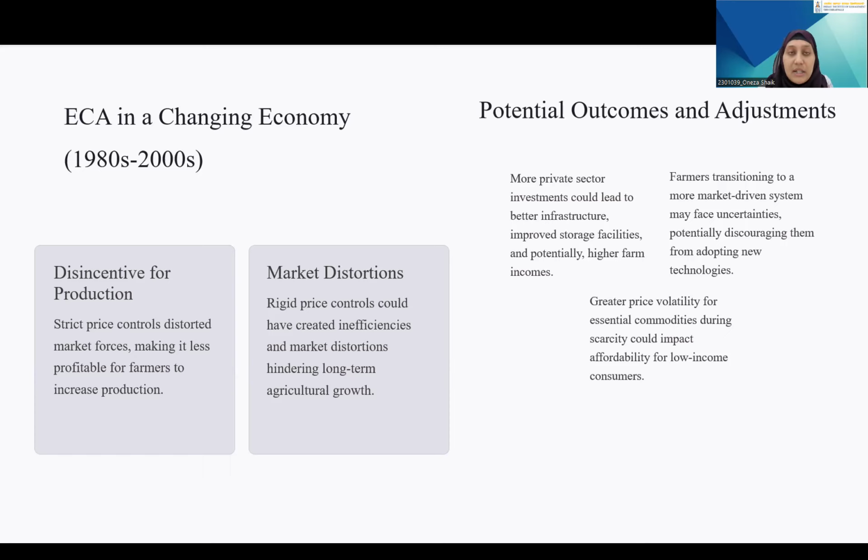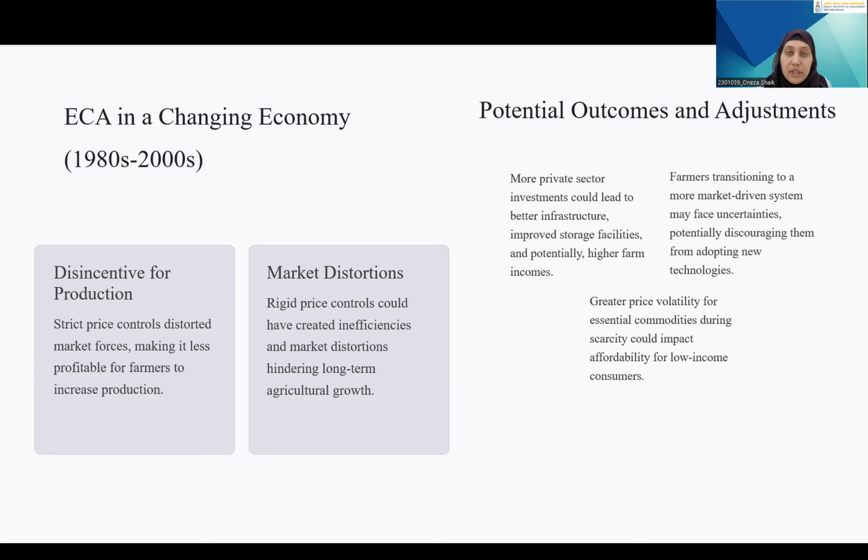There were some uncertainties and potential effects. That is, the large corporation and traders were benefited disproportionately, potentially leading to exploitation of farmers and manipulating markets. The uncertainty of farmers transitioning from a predictable government control system to a more market-driven one was difficult for them, and this discouraged them from taking new risk and adopting new technologies.